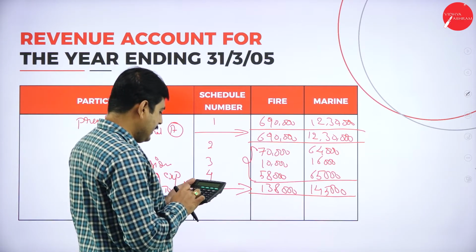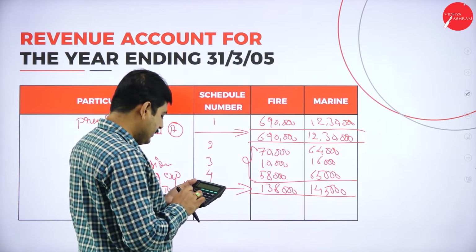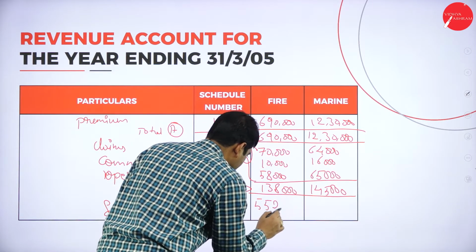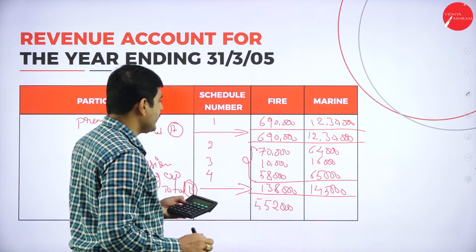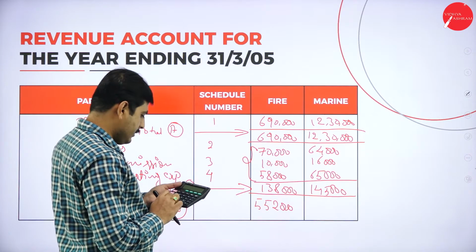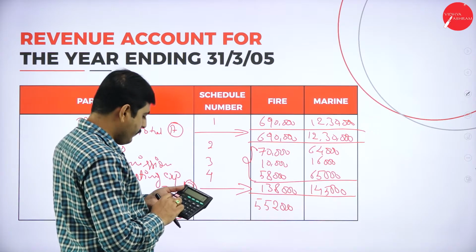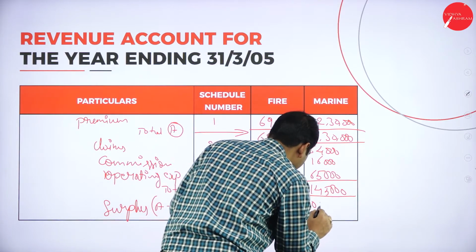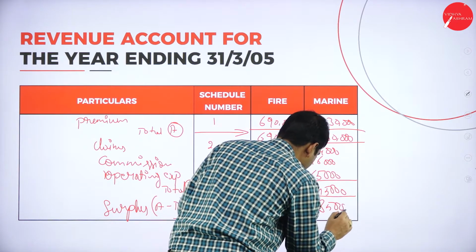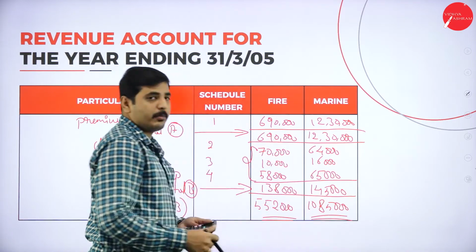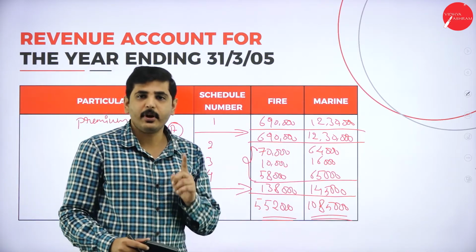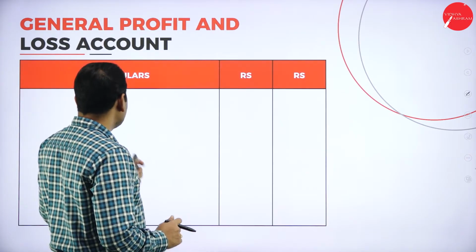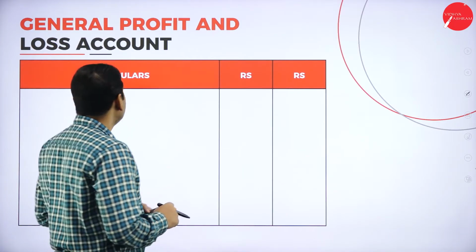So 6,90,000 minus 1,38,000. So we'll get 5,52,000 surplus. Here also 12,30,000 minus 1,45,000. So we'll get 10,85,000 surplus. This is the surplus. This surplus should be shown in the profit and loss account. Now let's go to the profit and loss account.